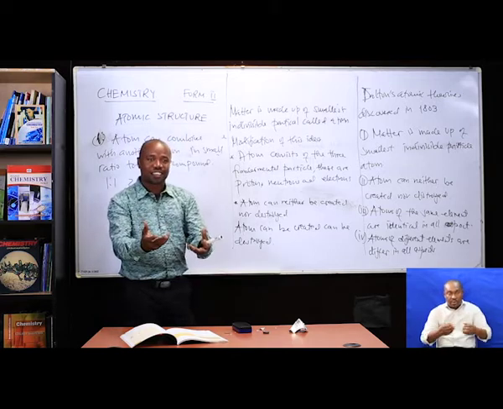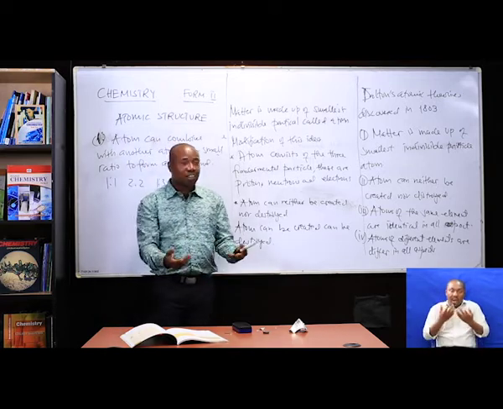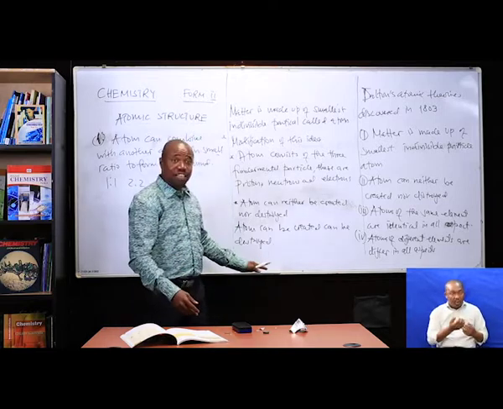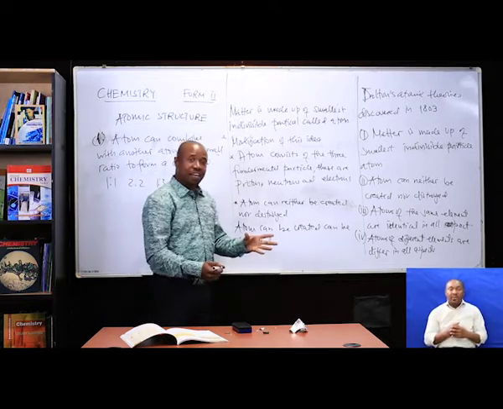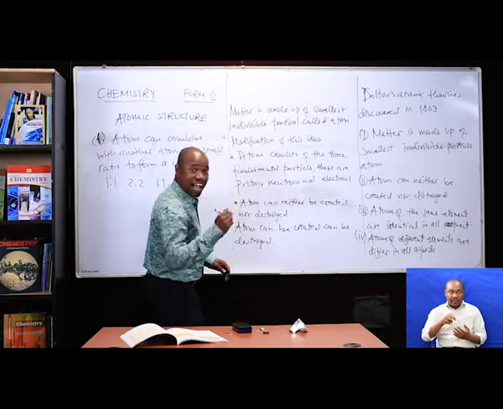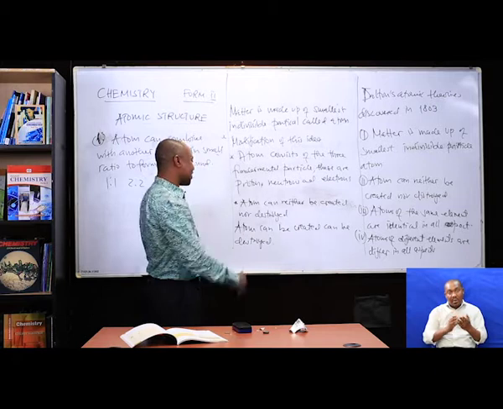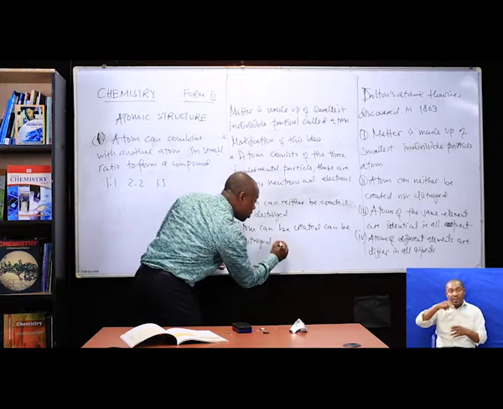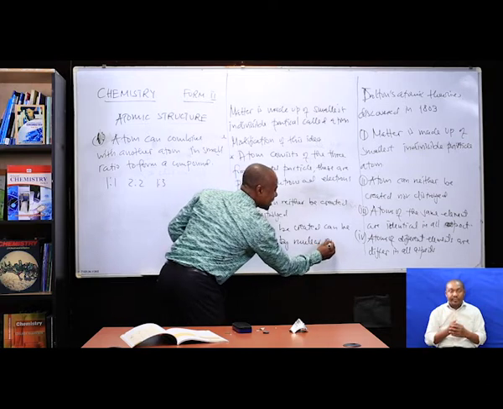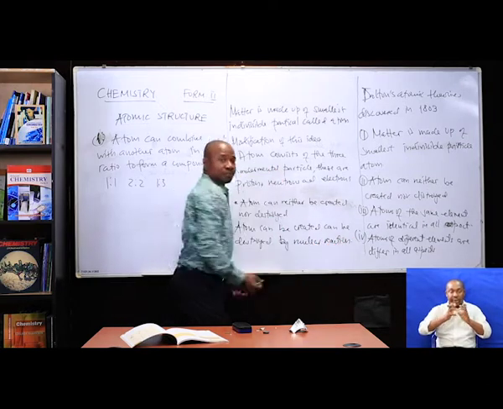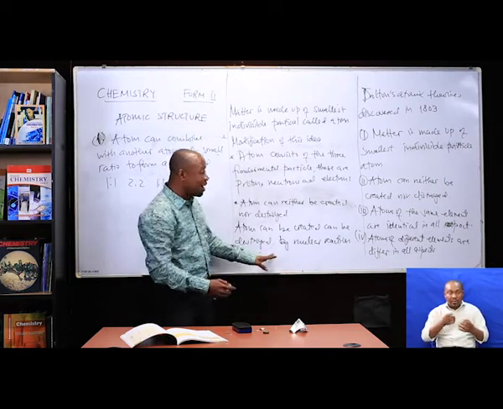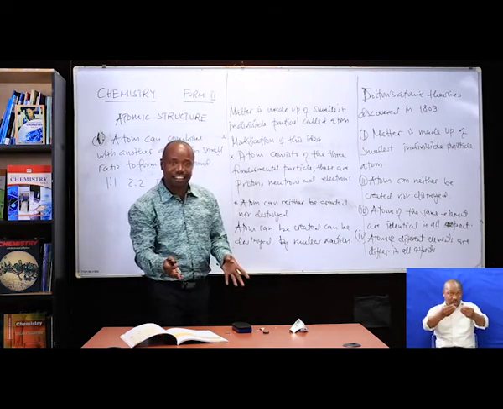How can we destroy the atom? And how can we create the atom? Atom can be destroyed and created by nuclear what? Nuclear reaction. Very nice. Can anyone give an example of a nuclear reaction?